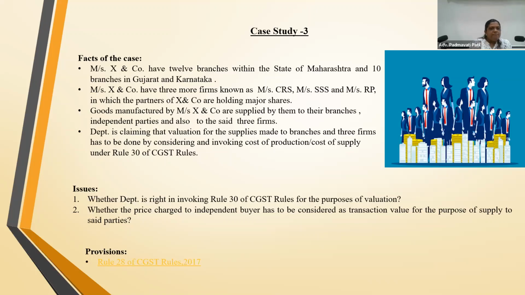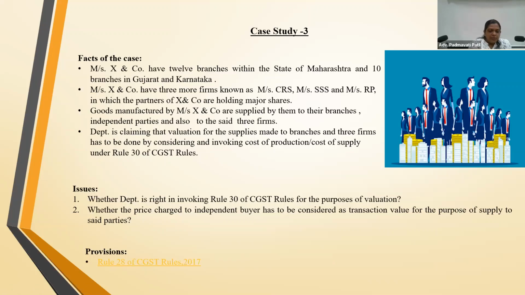I mean, logically speaking, if you are supplying to your own firms, then the department will never accept that you're supplying to your own firms at the same price you're supplying to independent parties. So on that count, I don't think you can take the transaction value as what you're supplying to independent parties as the one you're supplying to your firm, and it can't be the other way around also. You can't say that this should be less or more, or it should be the transaction value. It has to be independently determined under 30.